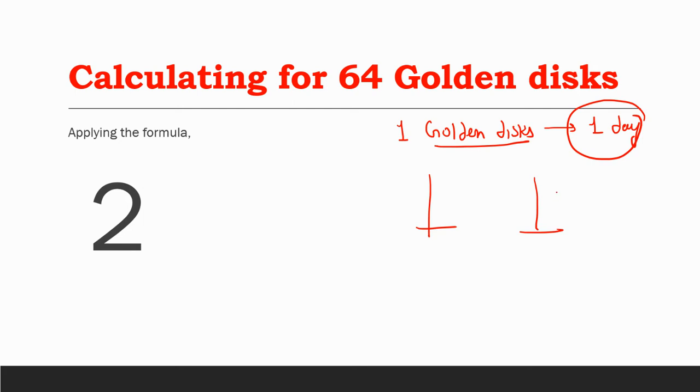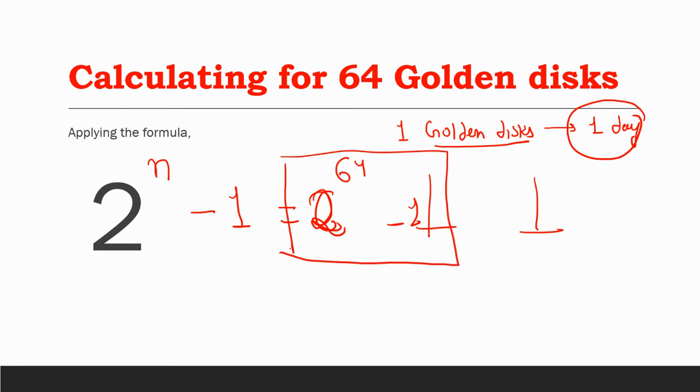It means, using the formula we have just seen, 2 to the power n minus 1, we have 2 to the power 64 minus 1. This is the time we are going to take to move 64 golden discs from source to destination with the help of an extra rod, the helper rod.